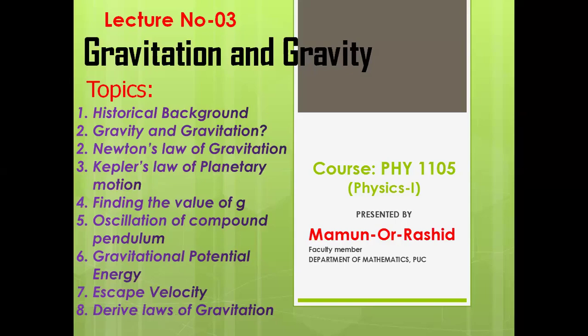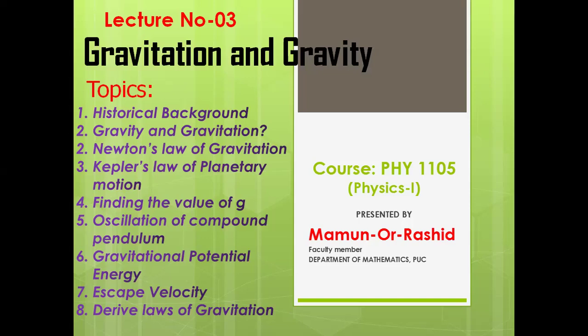And today's chapter is Gravitation and Gravity. In this chapter, we'll discuss the historical background of gravitation. Actually, the founder of gravitation is Newton, you must know. We'll discuss what gravity and gravitation are, Newton's law of gravitation, Kepler's law of planetary motion, and you have to find the value of g. g means the acceleration due to gravity.